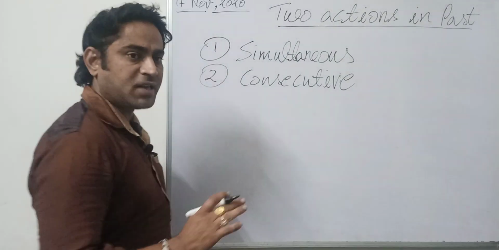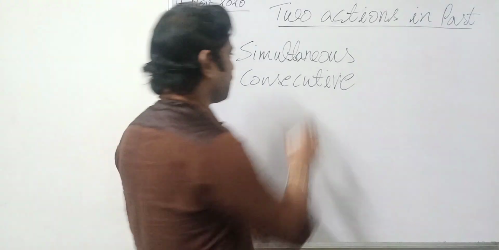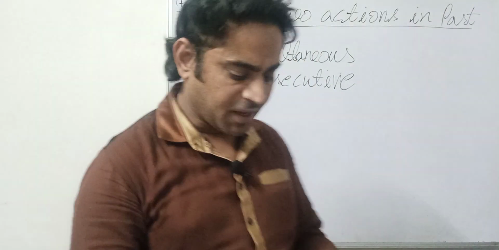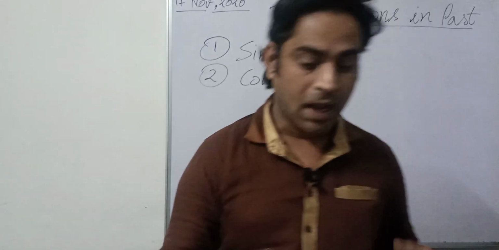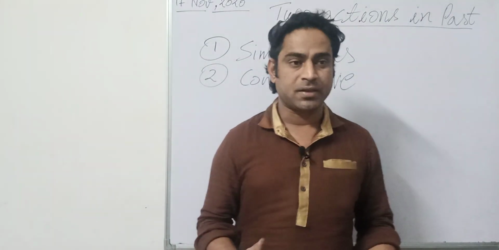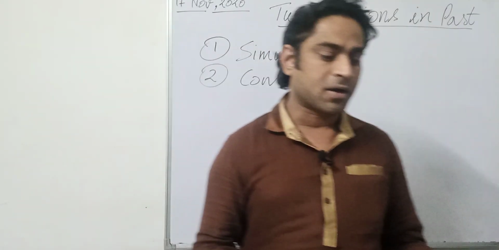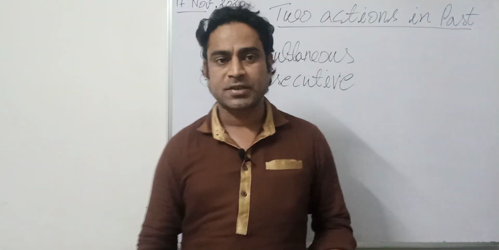Simultaneous means which happen together. They are called simultaneous actions.